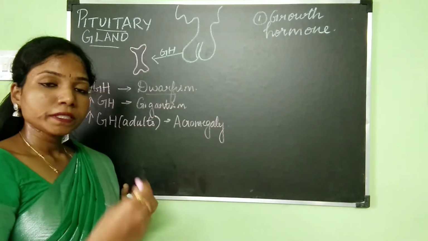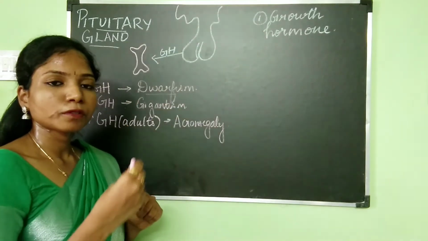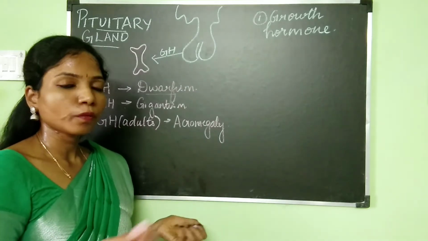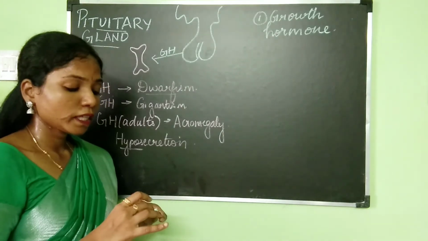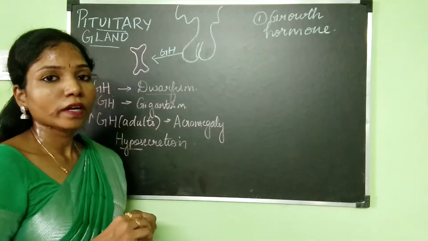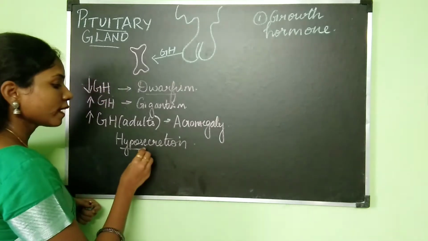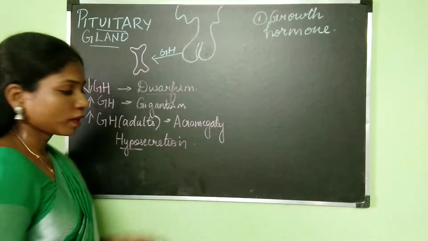I was telling increased production of growth hormone, decreased production of growth hormone and all those things. If any hormone is produced lesser than the required amount, then we call it hyposecretion.